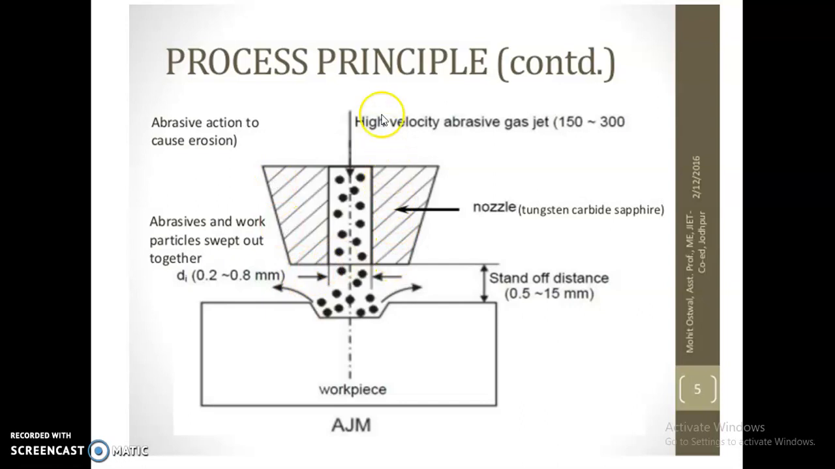So this is the working principle of abrasive jet machining. Here it is a nozzle. A high velocity abrasive gas jet impinges on the workpiece, and these are all the abrasives, carried by a carrier gas. And this is the stand off distance, 0.5 to 15 mm only, nearly 1.5 centimeter only. The jet is made to impinge on the workpiece, and due to this mechanical erosion, the work material is removed.